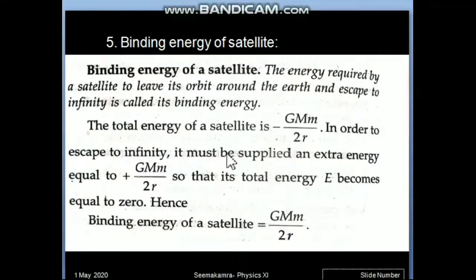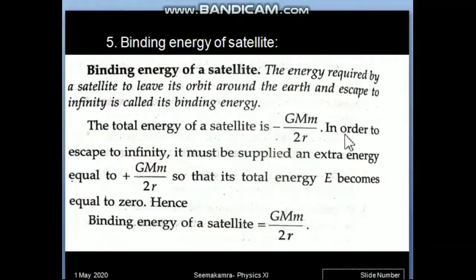Now the concept is simple: at infinity the energy is 0, and in the orbit the satellite's total energy is minus GMm upon 2r. So the energy is negative, minus GMm upon 2r, when the satellite is in a fixed orbit around the Earth.